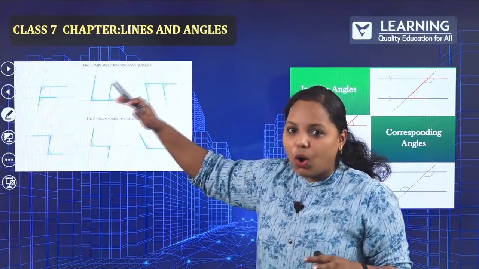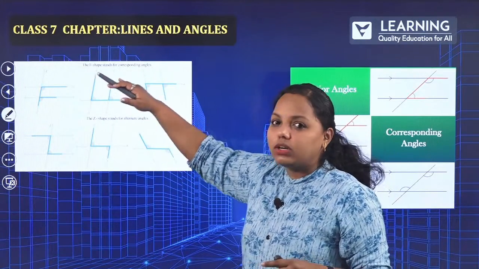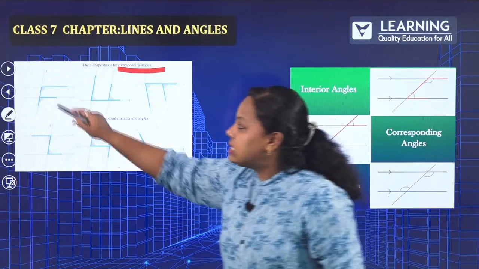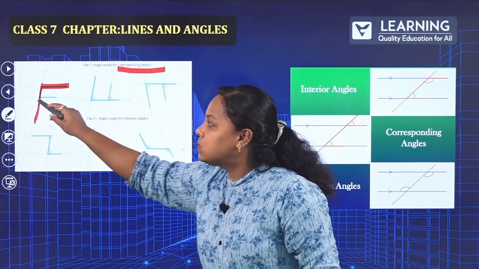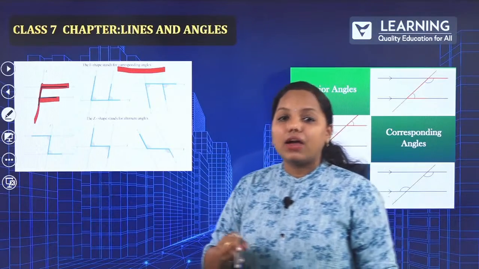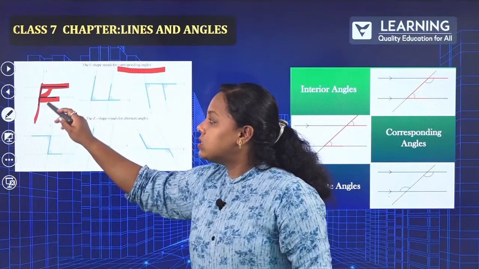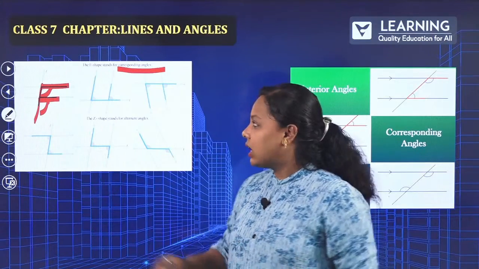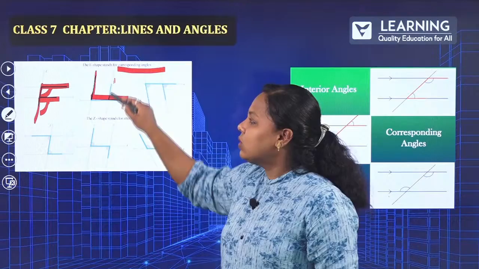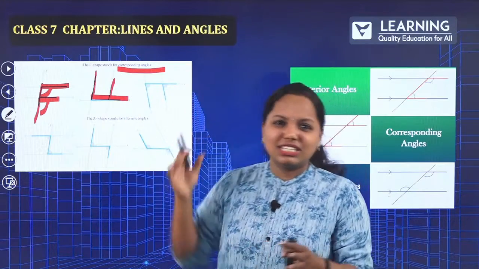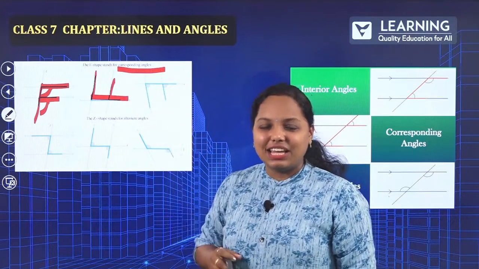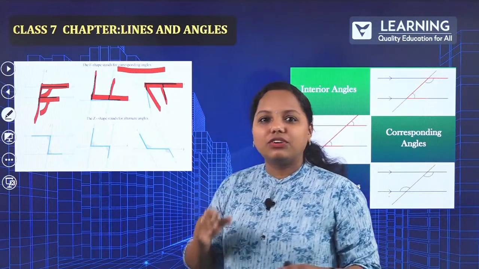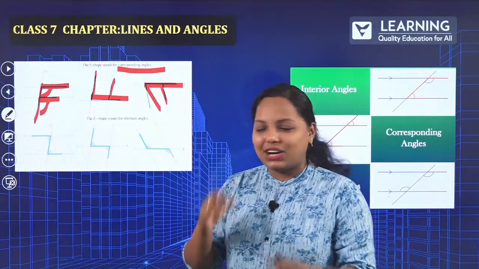How about F or reverse F shape? So F or reverse F shape, that is nothing but corresponding angle. See, in this figure, if I highlight this one, this is in the F shape. So this angle and this angle, that is nothing but corresponding angle. How about this one? Is it looking like F? Yes, if you just turn your head around, it is looking like F. Now, how about this one? Again, it is looking like reverse F if you just turn your head around.